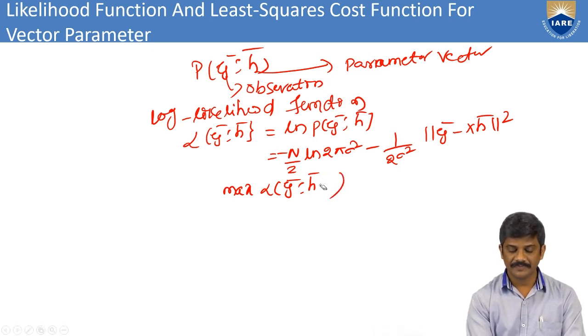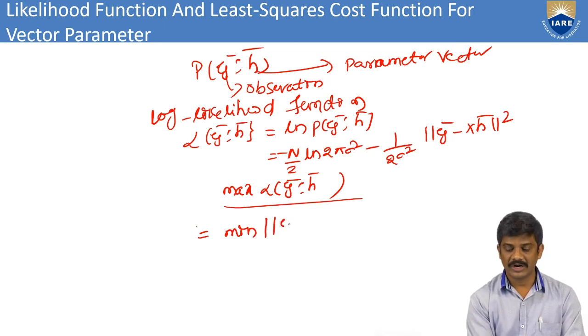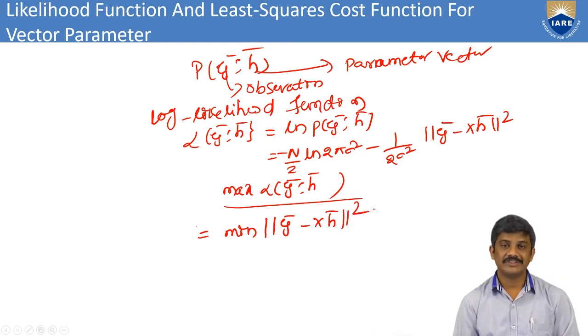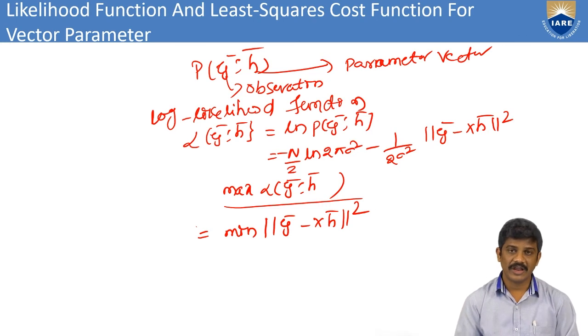The minimum is mod y bar minus x h bar whole square. This is the maximum likelihood estimation of the h vector.